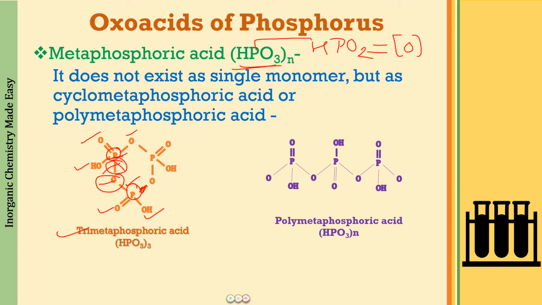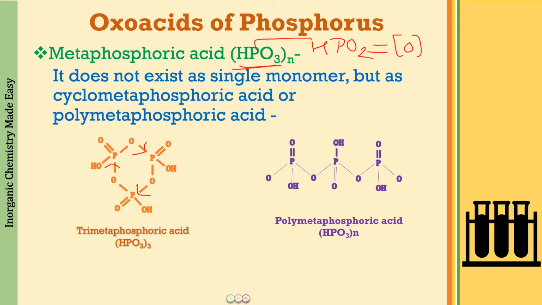So this is the bond that is formed over here, a coordinate bond. This is going to be a coordinate bond, then this is going to be a coordinate bond, and then this is going to be a coordinate bond. So this is how you draw the cyclic structure.